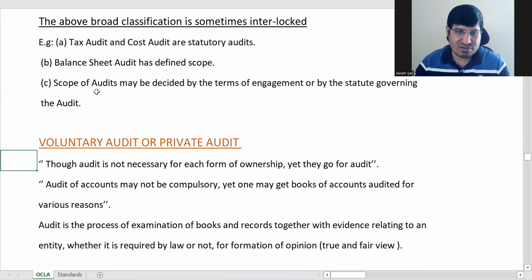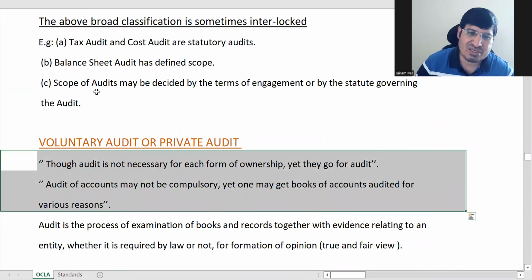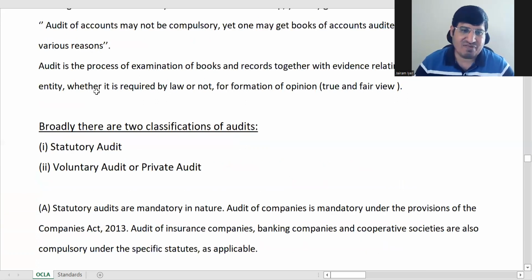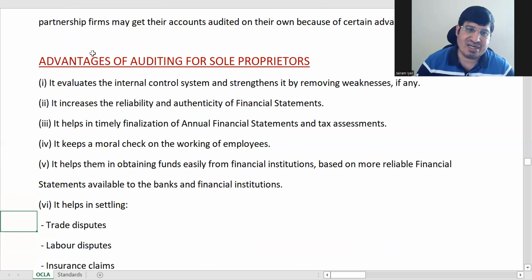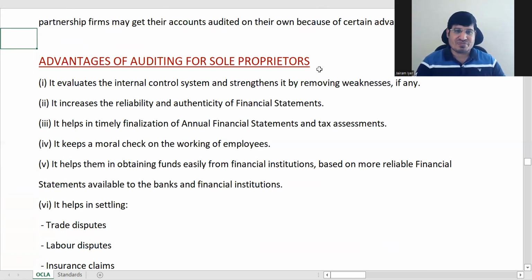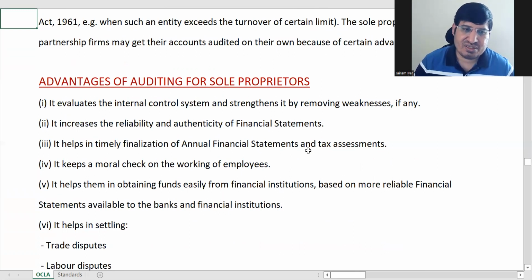See these two. For these two, audit is not necessary, yet they go for audit, sole traders and partnerships. For this you have got the answer here. Advantages of audit for sole proprietors. Okay, that is its answer. It is more or less similar to the advantages we have studied up.